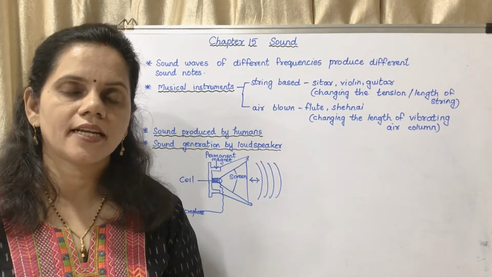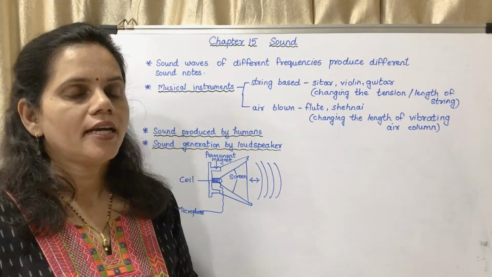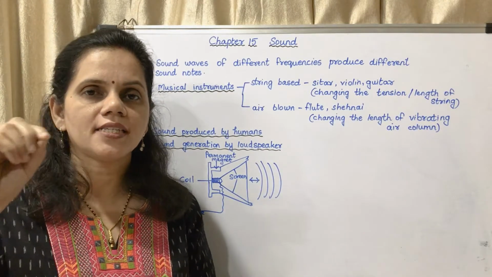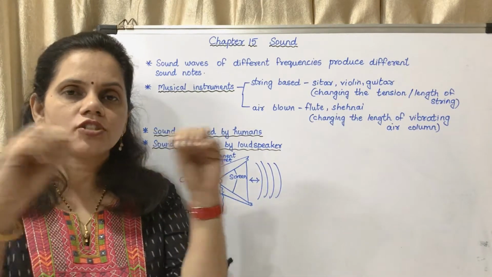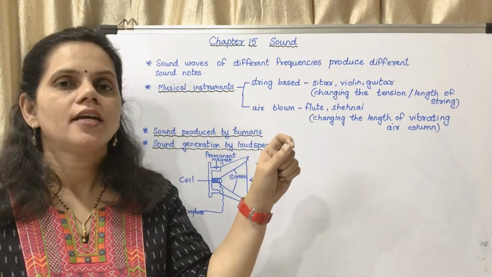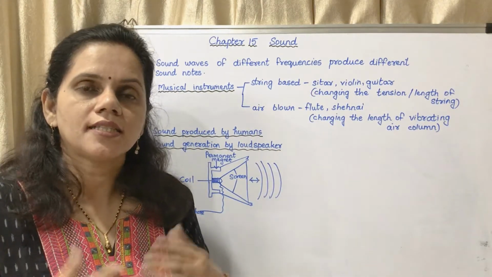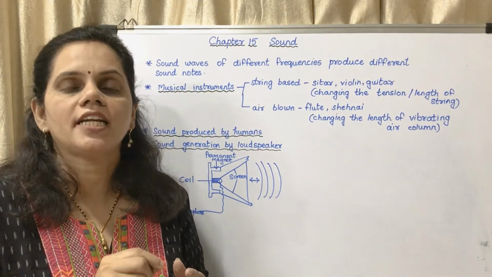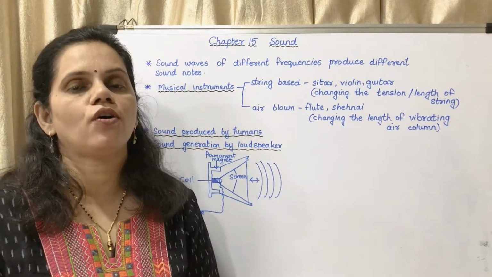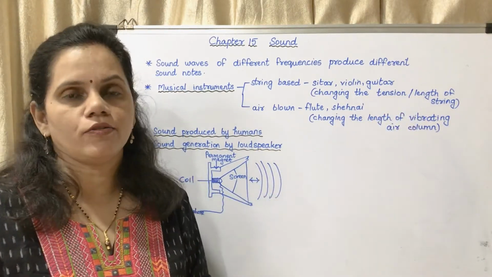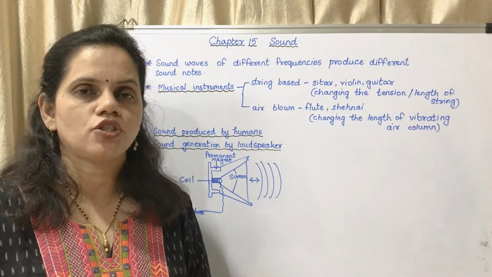Now based on this, there are two types of musical instruments: string based and air blown. In string based instruments, there are particular strings. You might have seen examples like sitar, violin and guitar. The strings are tied with tension. So how can you change the sound of those stringed instruments? It is by changing the tension, the tightness of the string, or the length of the string. By changing that, you can change the sound. That is for stringed instruments.